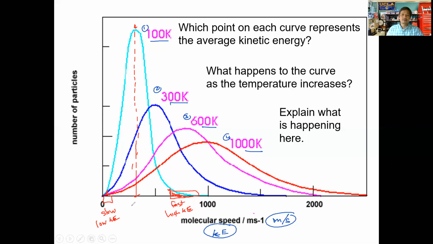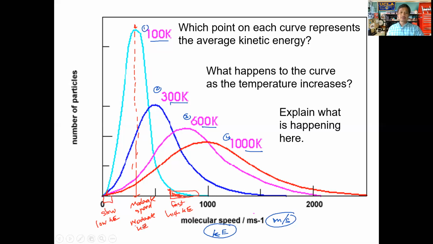This is the in between, a moderate speed, not slow, not fast. Therefore this is moderate kinetic energy, or what we refer to as the average. It's not too fast, it's not the low end, it's not the high end.